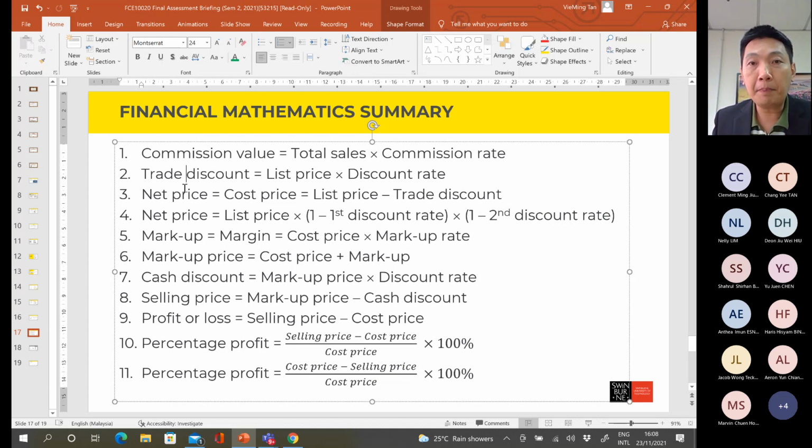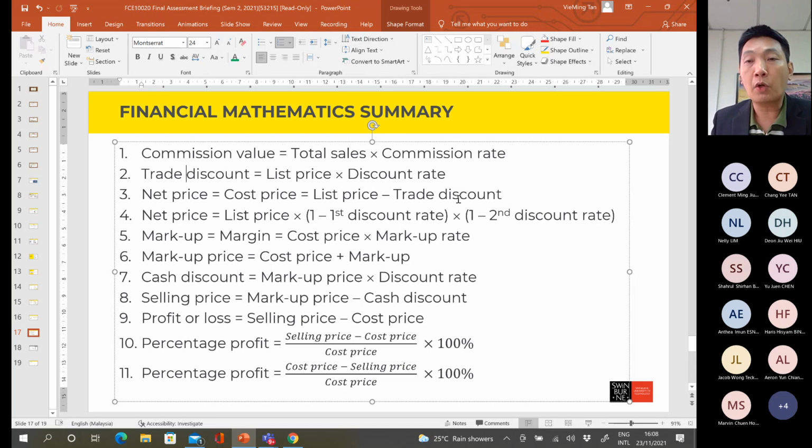Okay. Then net price. Net price is also considered as the cost price that has to be paid by the retailer to the wholesaler. So how to calculate the value of cost price? Answer is list price minus the trade discount.